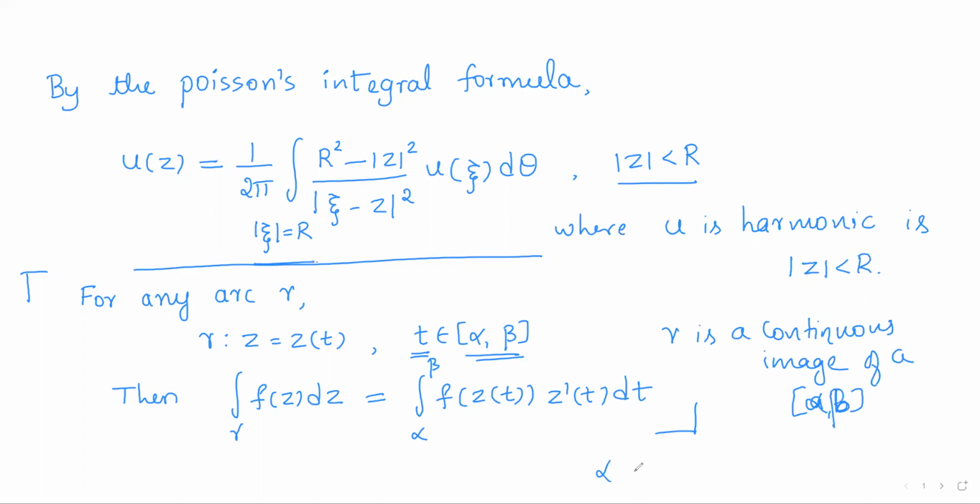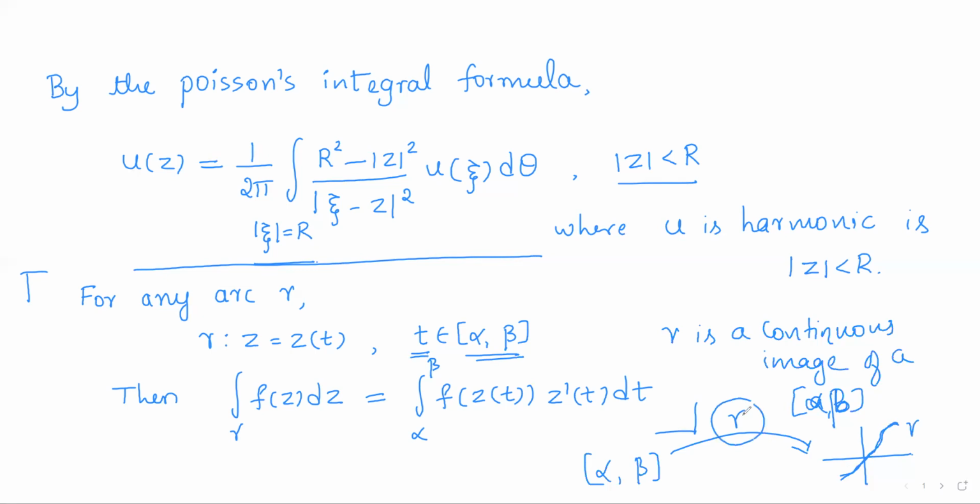That is, if you map this closed interval into the plane using any continuous function, then you will get a set of points. So that set of points is called an arc.